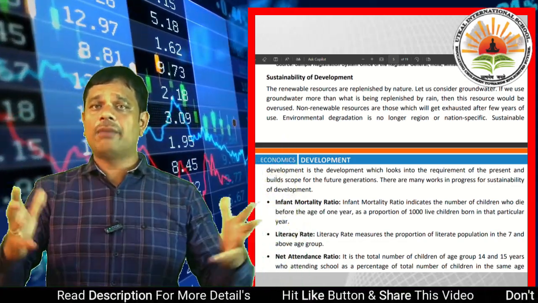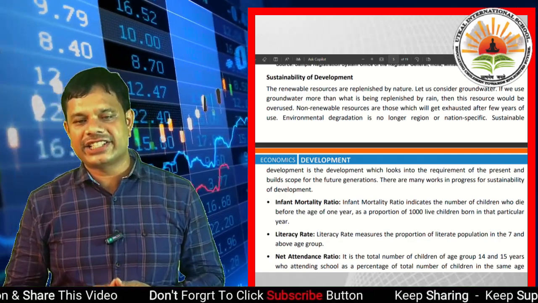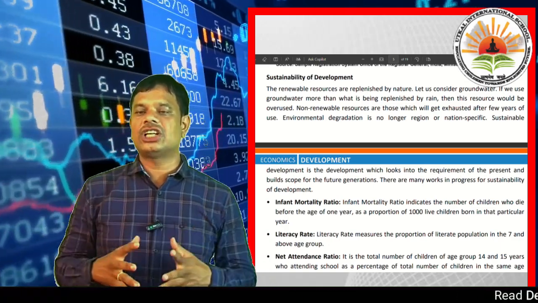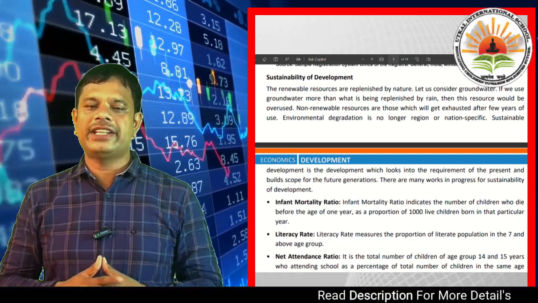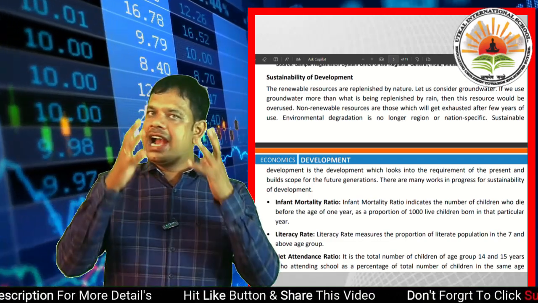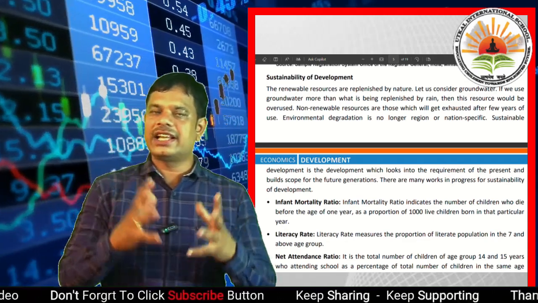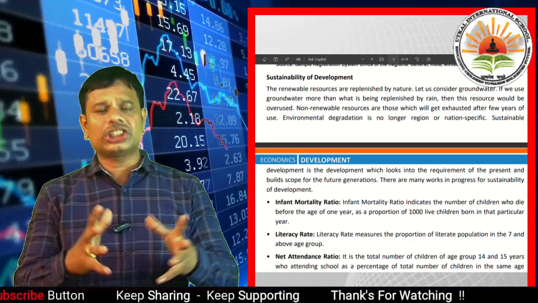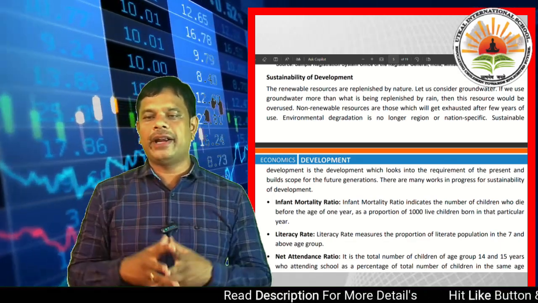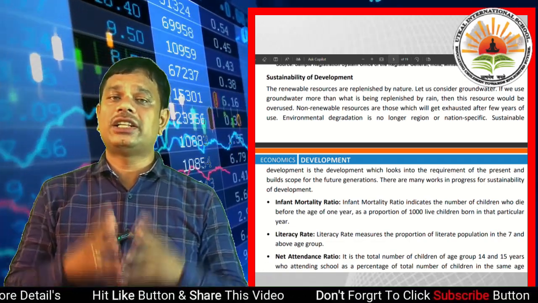So we have to care, to make policies, to watch and prevent environmental degradation, which is no longer region or nation specific. So sustainable development is the development which looks into the requirement of the present and builds scope for the future generation. Dear students, once again I repeat, sustainable development is the development which looks into the requirement of the present and builds scope for the future generation.